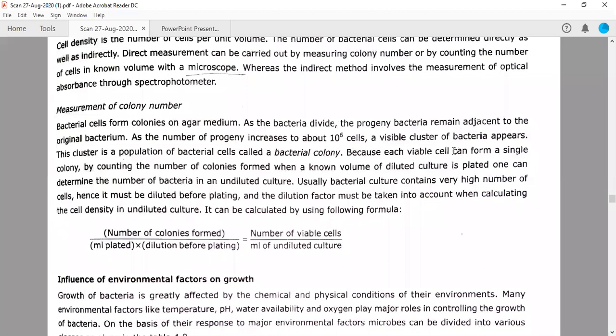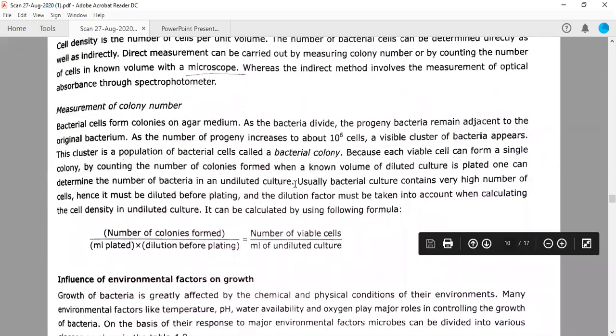Because each viable cell can form a single colony, by counting the number of colonies formed over the plate when a known volume of diluted culture is plated. Usually a bacterial culture contains a very high number of cells, therefore it must be diluted before plating, and the dilution factor must be taken into account to calculate the exact cell density in the undiluted culture. So it can be calculated by using the following formula.